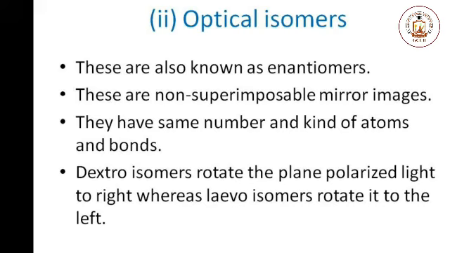These isomers are further divided into two types on the basis of rotation of plane polarized light. Those optical isomers which rotate the plane polarized light to the right are known as dextrorotatory isomers, whereas those isomers which rotate the plane polarized light to the left are known as levorotatory isomers.